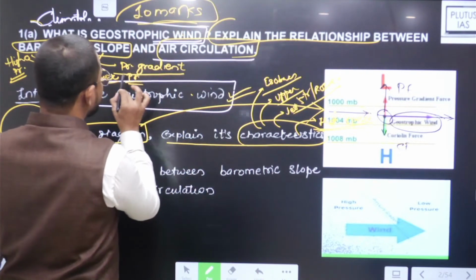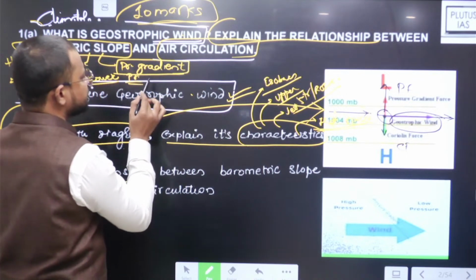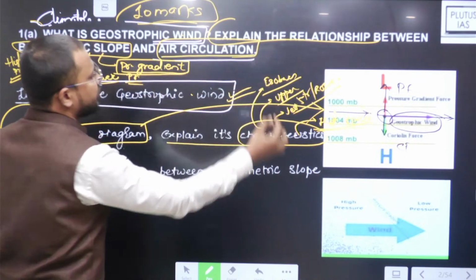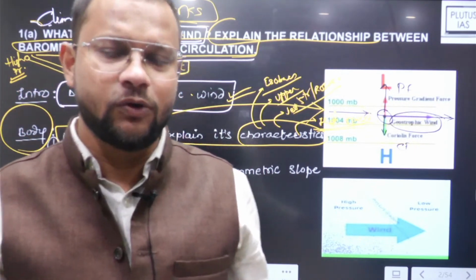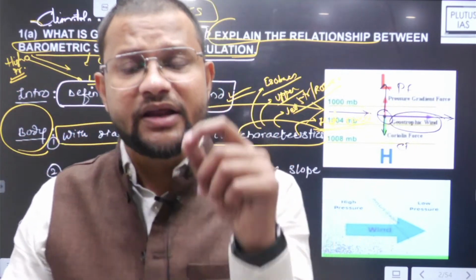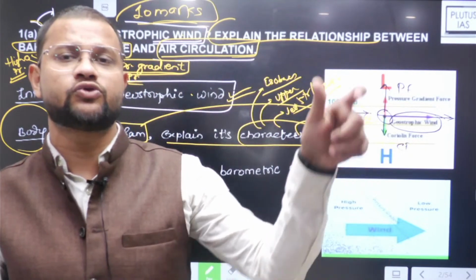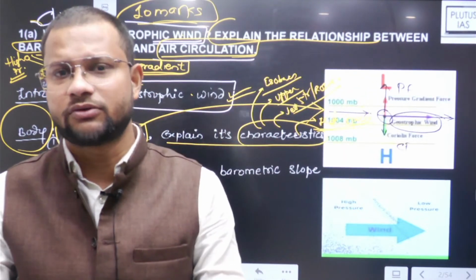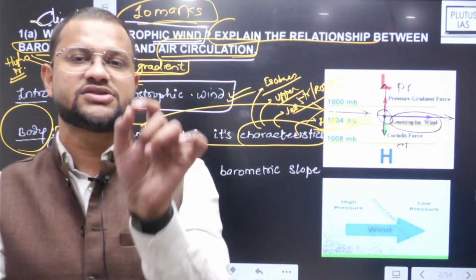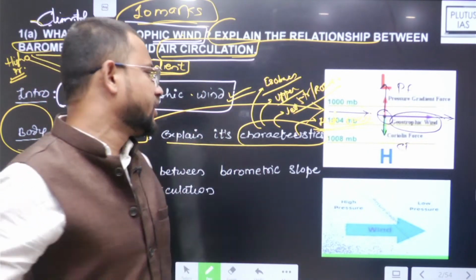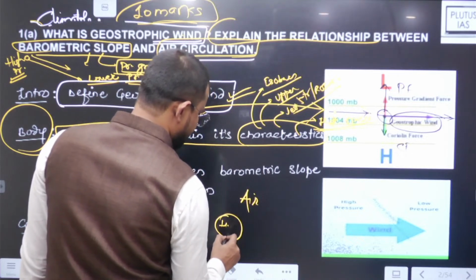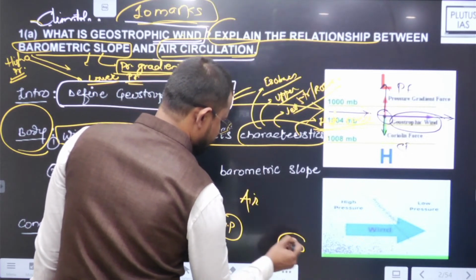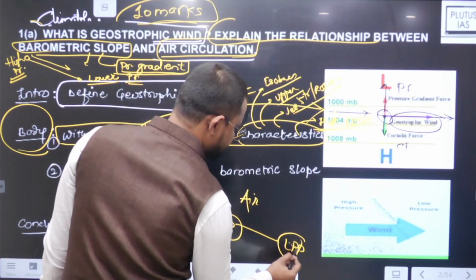Then the question is asking you to explain the relationship between pressure gradient and air circulation. Yes, so I really don't think that explaining the relationship between pressure gradient force or gradient and wind or air circulation is very difficult. The relationship is simply that air moves from high pressure to low pressure, and that defines the very direction of this air.